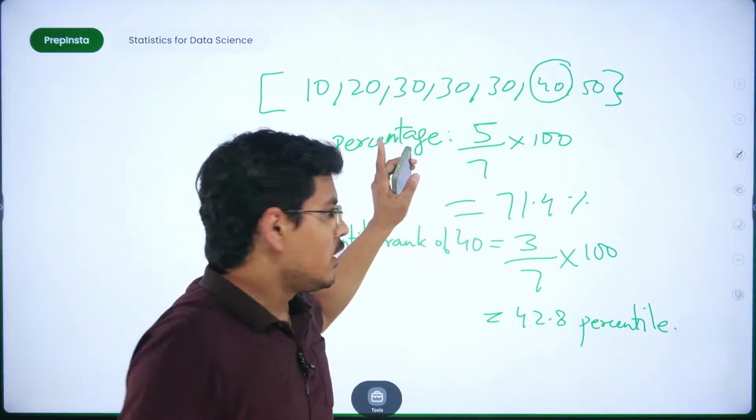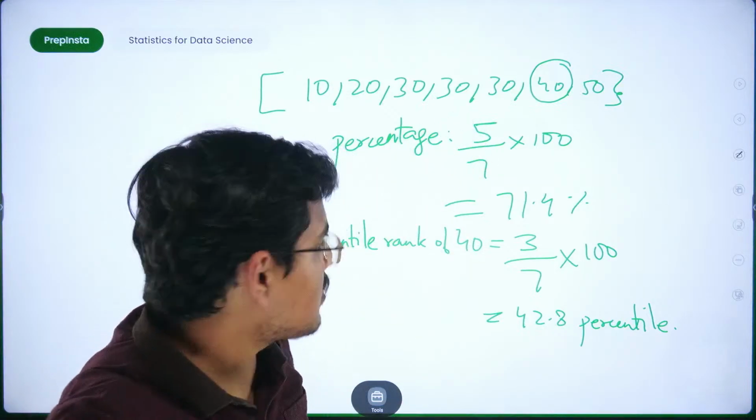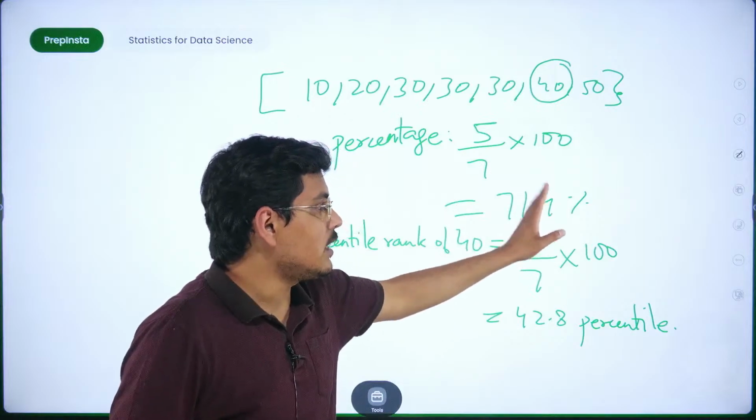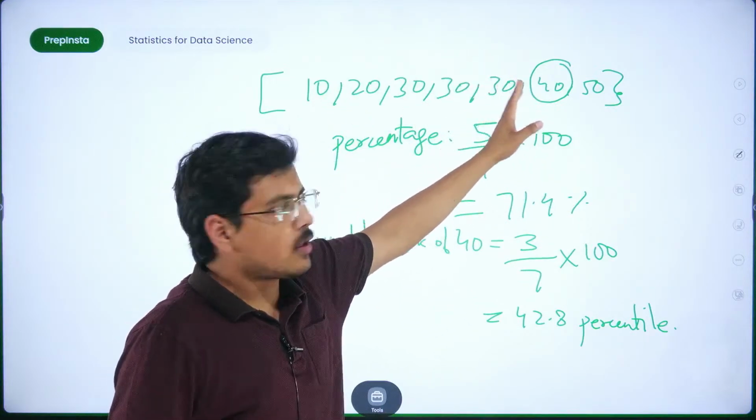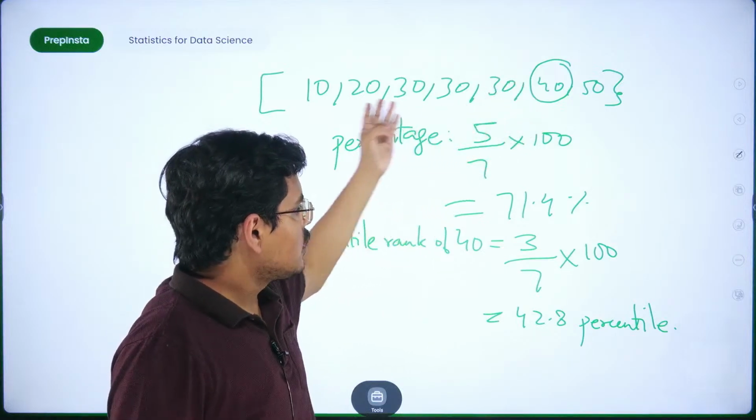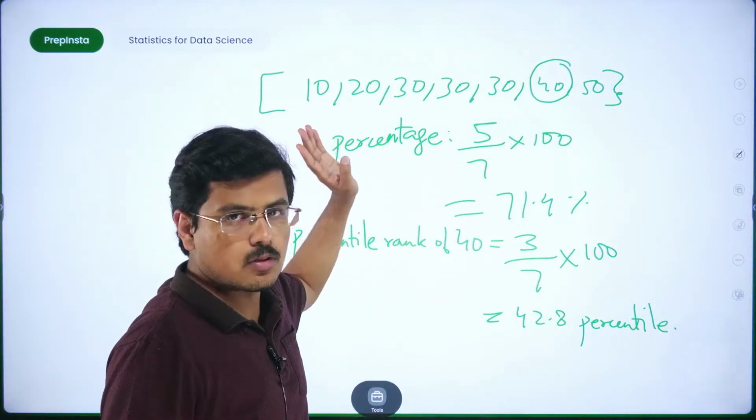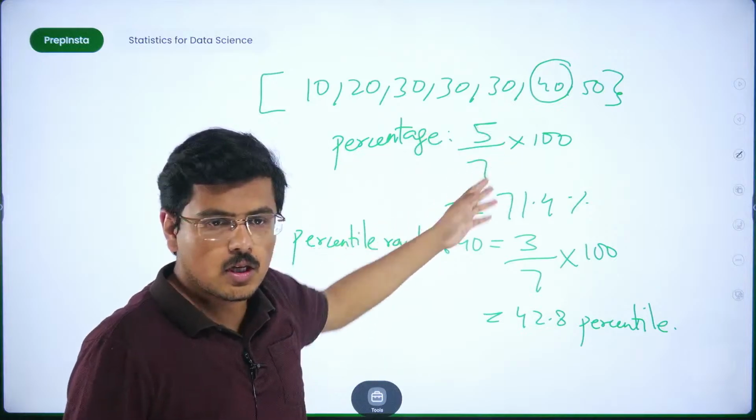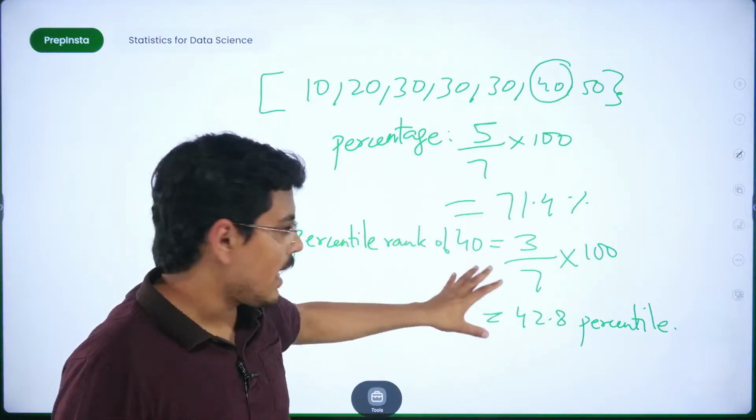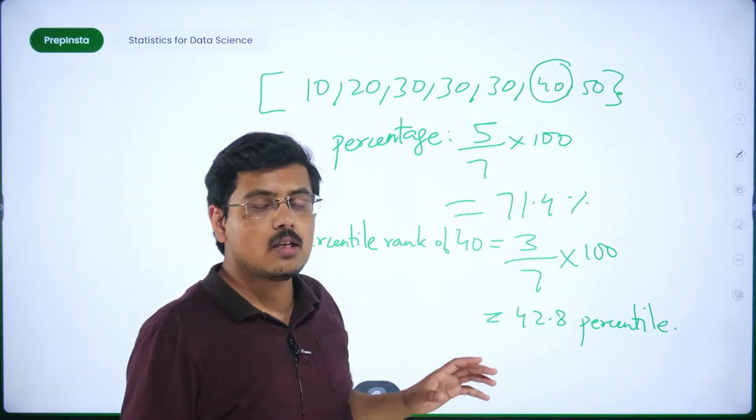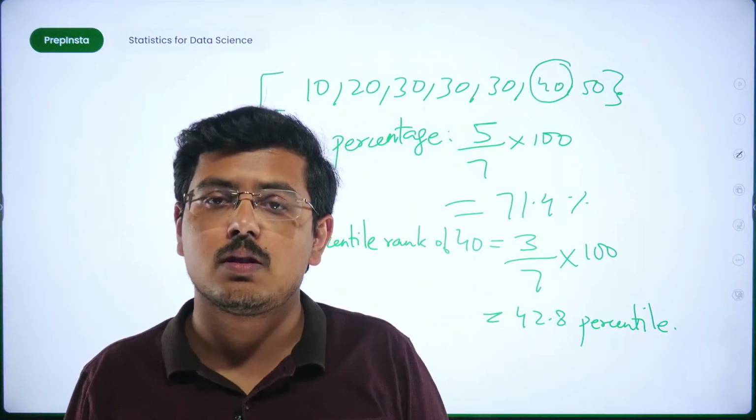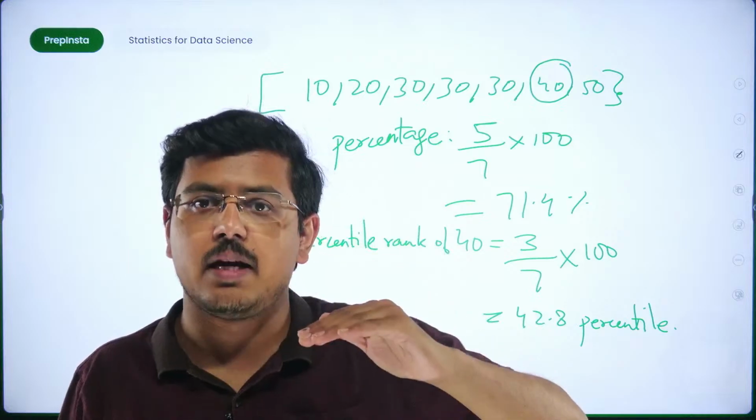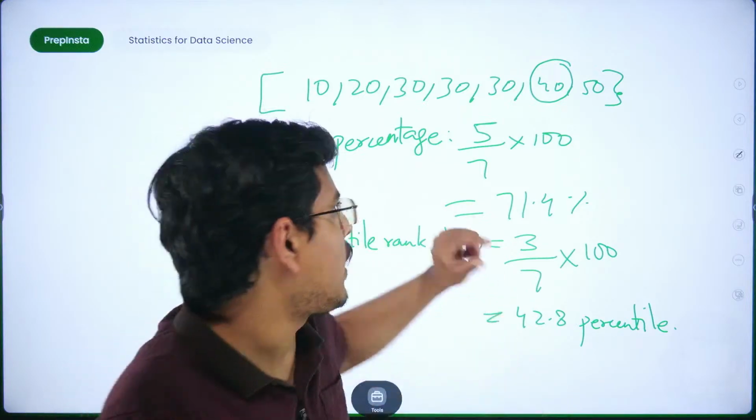What we are trying to say is that 71.4% of the inputs we have are smaller than 40. We have such 71.4% inputs. As simple as that. That is the percentage. Coming to the percentile, here what we are trying to calculate is what percentage of values are below 40 in terms of their absolute value.